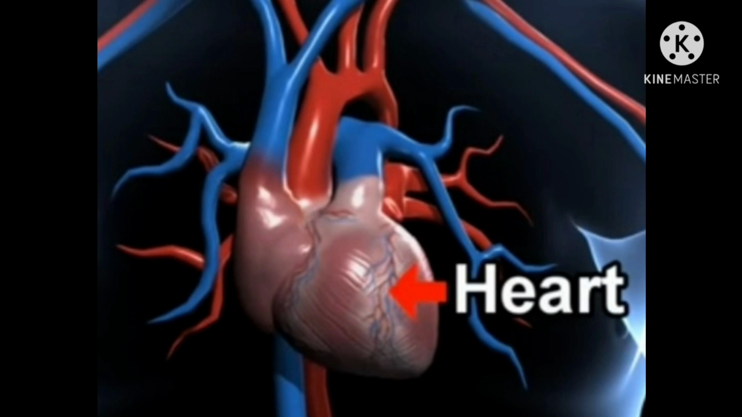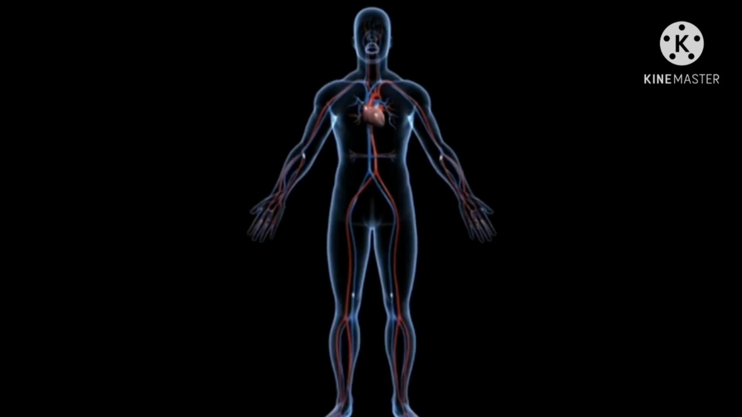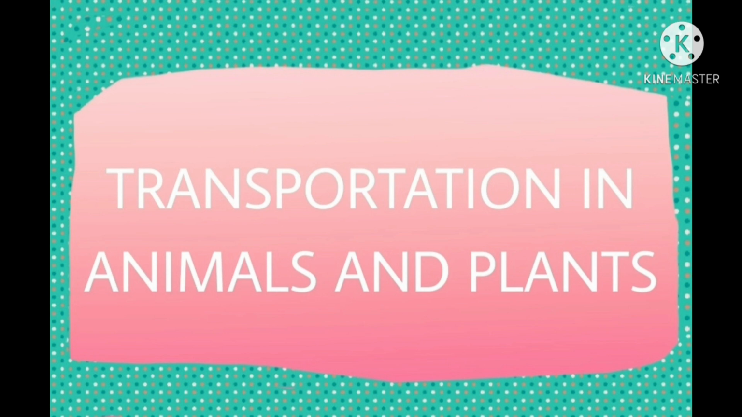Look here. Do you see the heart and the blood vessels? They function to transport substances and together form the circulatory system. In this chapter, you shall learn about transport of substances in animals and plants. Let us discuss the transport system in animals first.